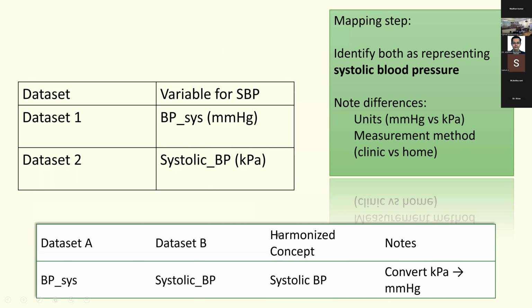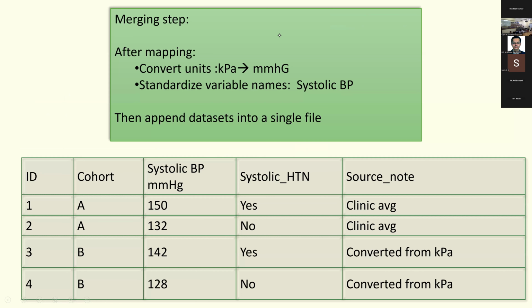And now you have to design a harmonized concept where you give a new variable name and you must decide what unit you want your harmonized concept to be. So I want it to be in millimeter mercury. Now the next step is merging. So after mapping, you need to convert the units from kilopascals to millimeter mercury, and you have to standardize the variable names. And after doing that, you have to append the data sets into a single file. So this is a merged data set.